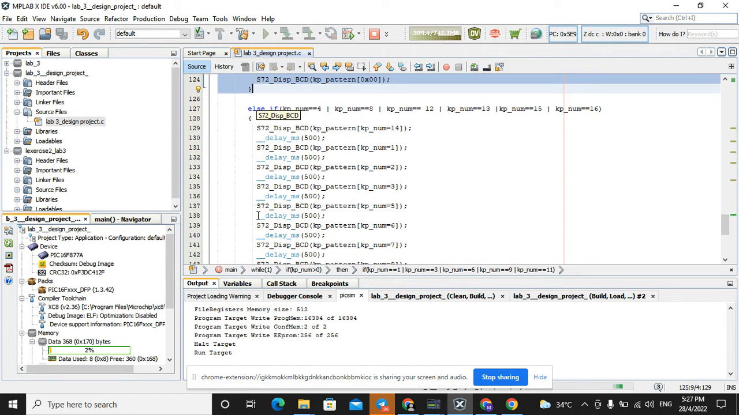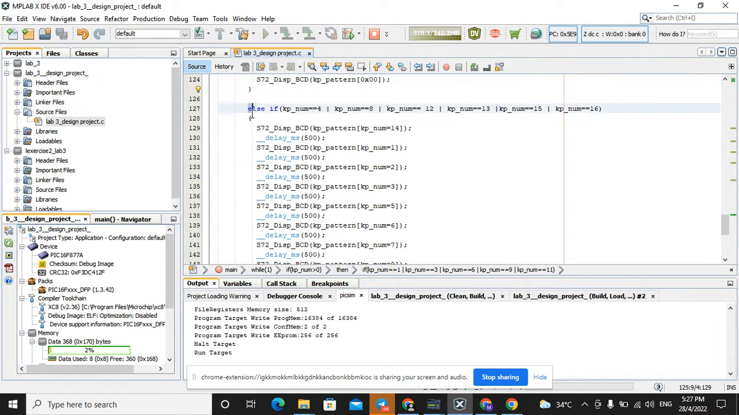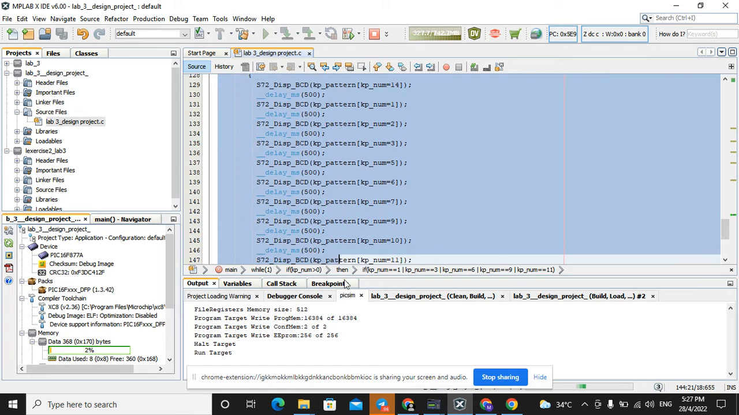And the third question: if another key is pressed, turn on the 7 segment display and count up from 0 to 9 on the 7 segment display, which is this coding.